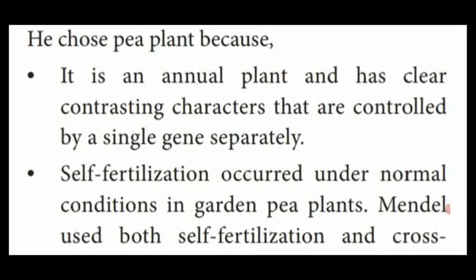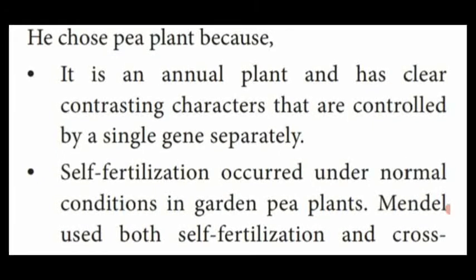These clear contrasting characters are controlled by a single gene separately, because they are located on several chromosomes, not on an individual chromosome. Each chromosome is made up of genes, so a single gene present in the chromosome controls one contrasting character of a pea plant.